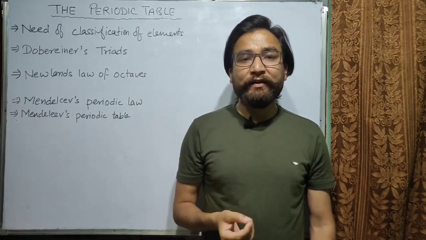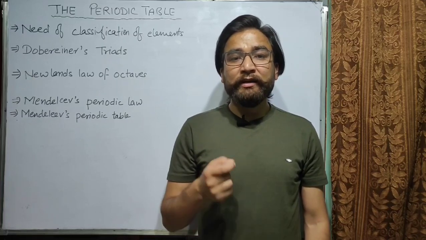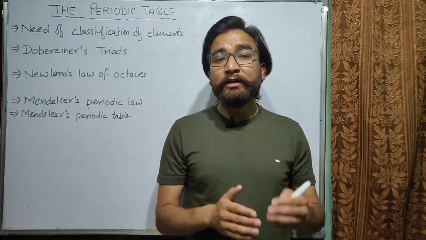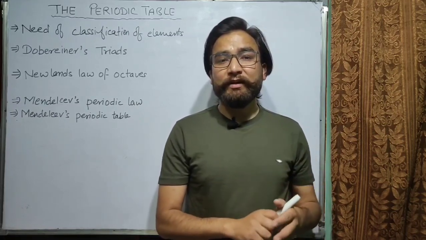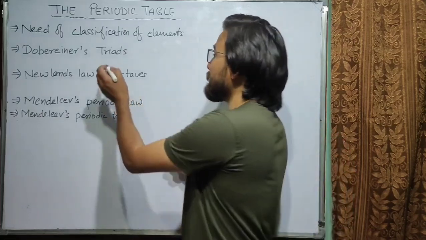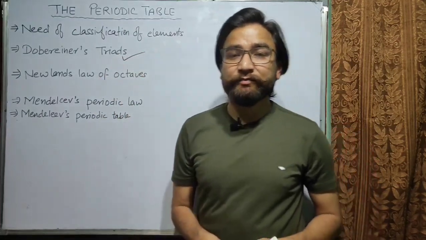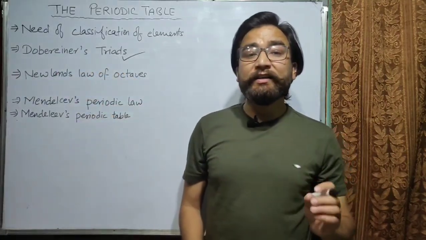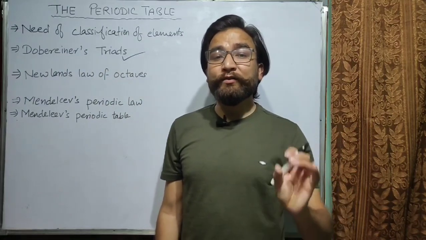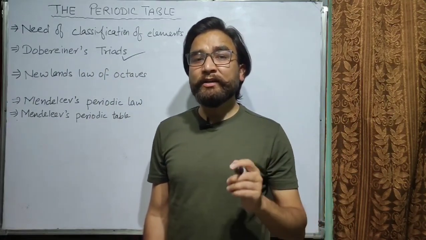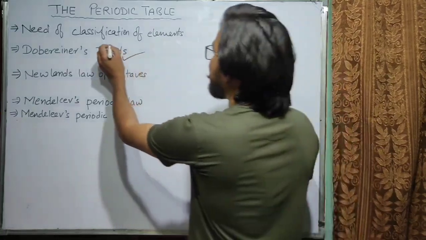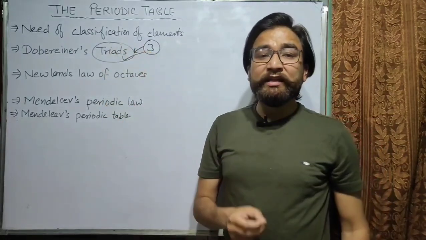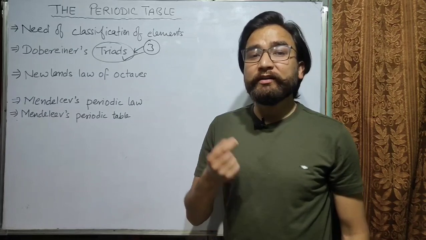To identify the elements having similar properties, different people gave different rules. So we will study the different classifications of the elements, and the first that we will learn is Dobereiner's Triads. So what were the Dobereiner's Triads? Dobereiner classified the elements in groups of three, and the triads come from three. That's why the group of three elements was called a triad.